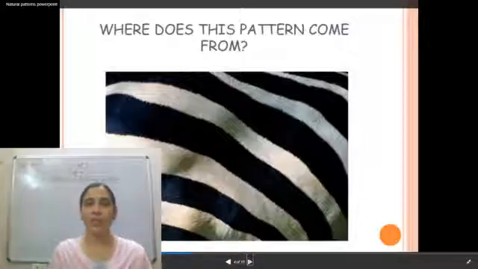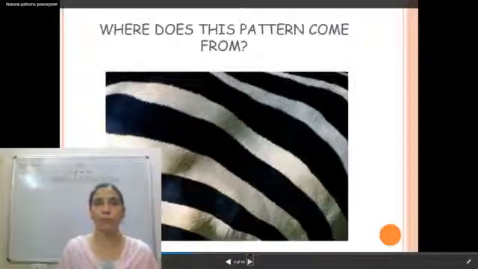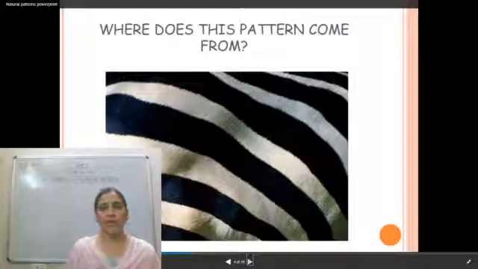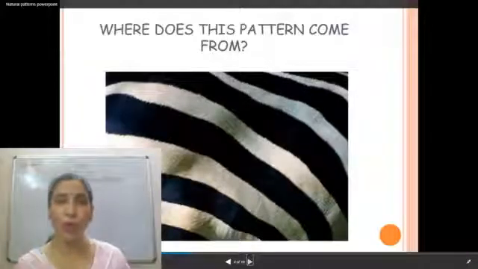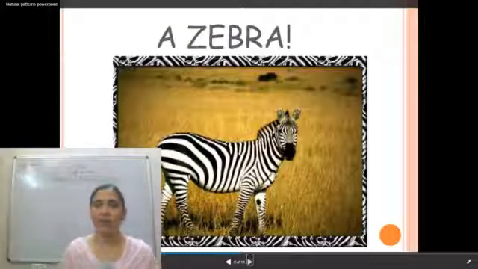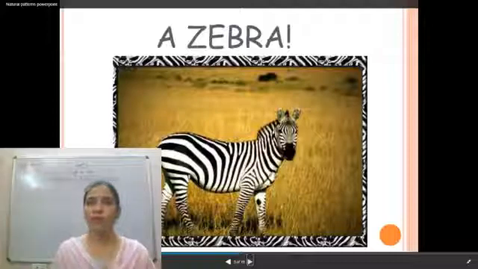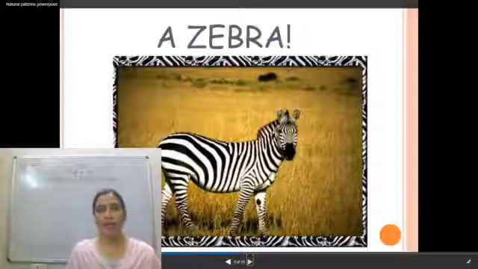Where has it come from? Anything from nature where you have seen this pattern. Any guesses? Fine. Children, now I'll show you where we get this pattern. See, a zebra. A zebra forms that pattern. Black and white stripes are there, and that pattern is formed by a zebra.